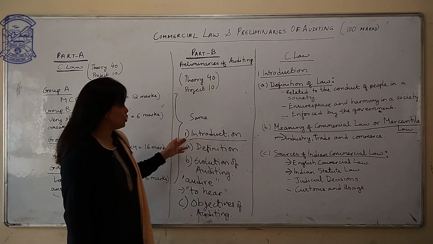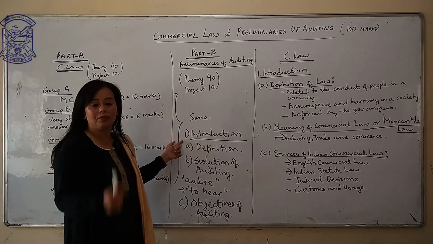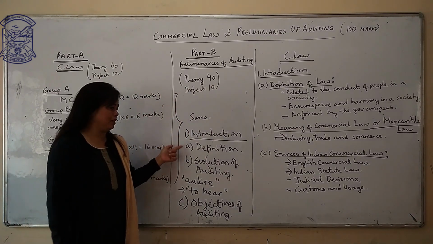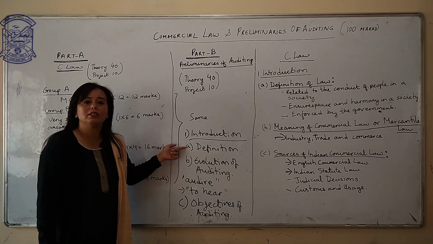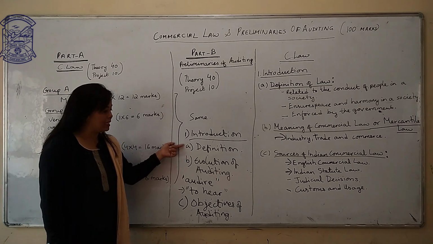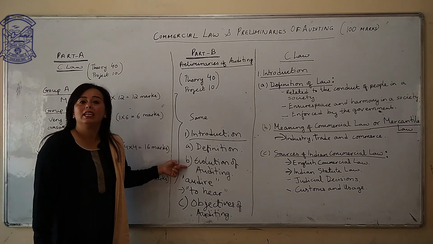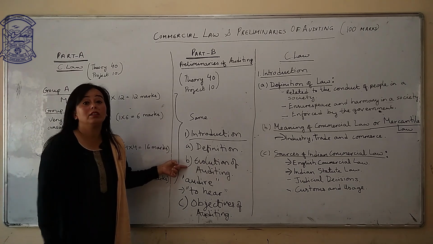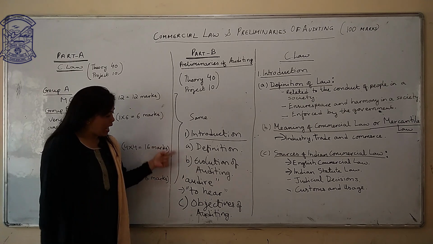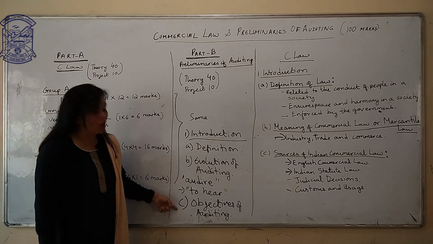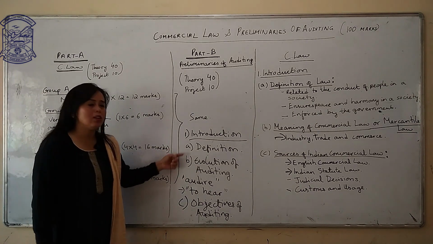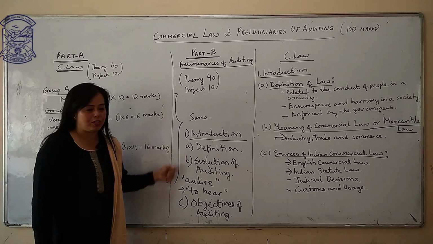Now, introduction to auditing, preliminaries of auditing. I have told you what auditing is, how and why auditing has become so popular, and C, objectives of auditing. These are all very important questions.